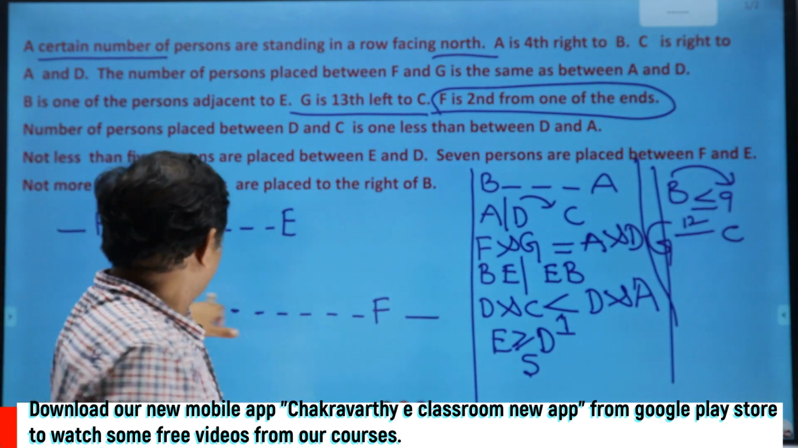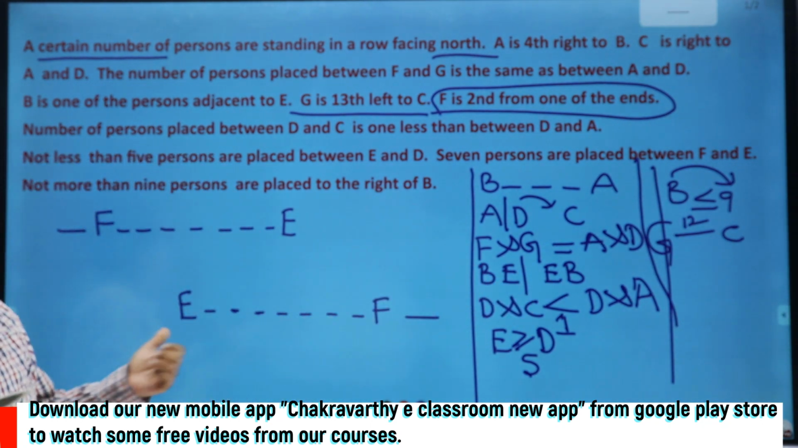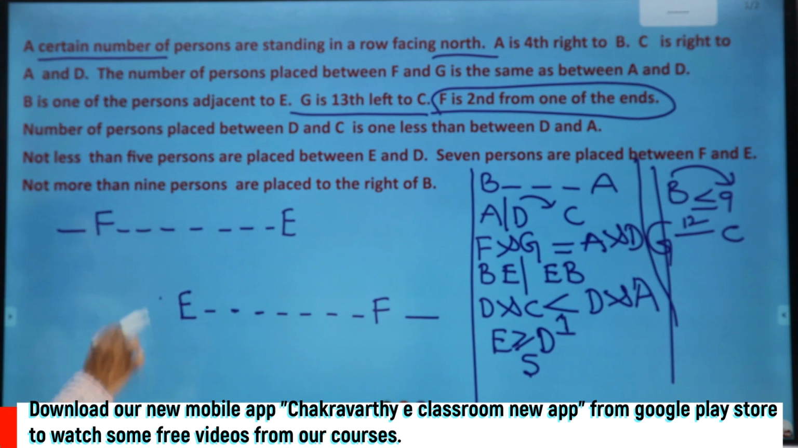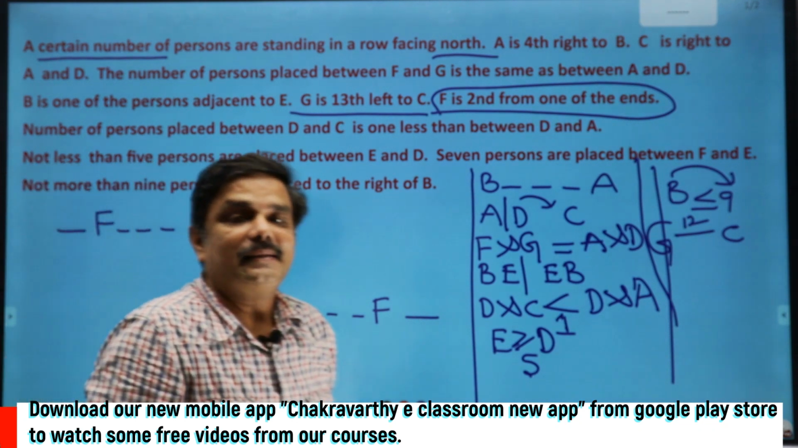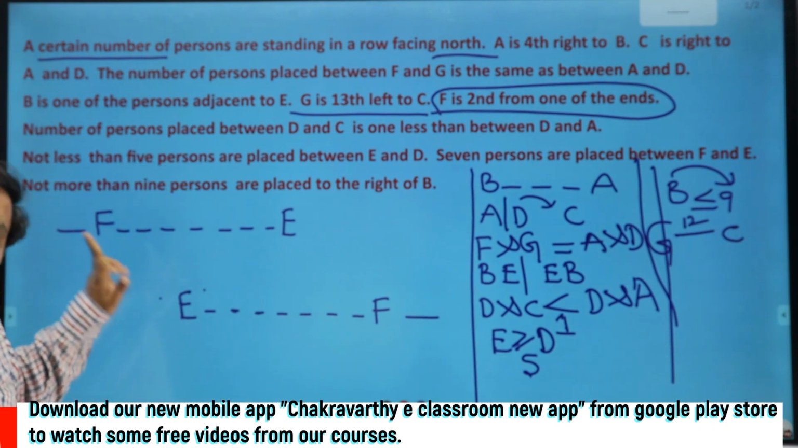Okay, now based on E's position, I need to find out B's. Where shall I keep B? There are 2 places for B. What are the 2 places, students? Either I can keep B here or here. But in one glance I can say I cannot keep B here.